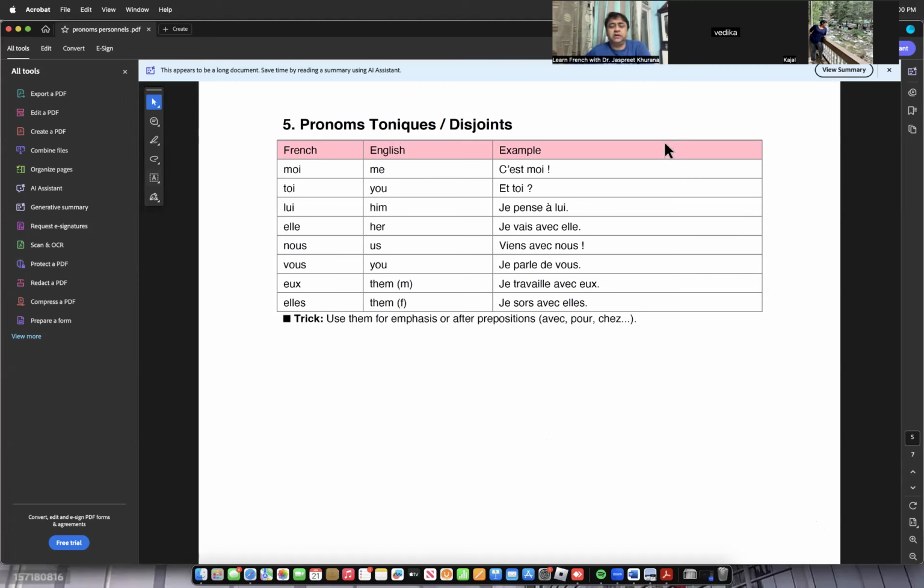So this is the tonic pronoun. That is c'est moi, et toi, je pense à lui, I'm thinking about him. Je vais avec elle, I'm going with her. Viens avec nous, come with us. Je parle de vous, I'm speaking about you. Je travaille avec eux, I'm working with them. Je sors avec elle. These are avec, pour, chez. These are different types of prepositions that are used here. We generally use them for emphasis also. For example, c'est moi, et toi. So this is how we use the tonic pronouns.